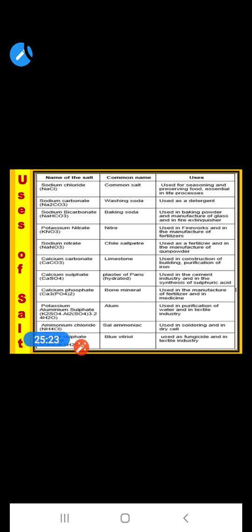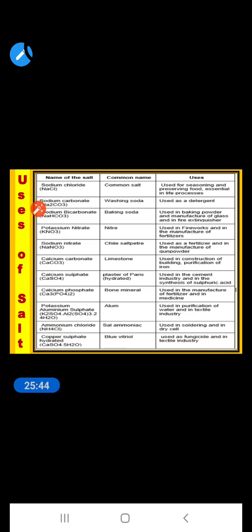Then ammonium chloride, sal ammoniac, is used in soldering and in dry cells. Then copper sulfate, also called blue vitriol, is used as a fungicide and in textile industries.